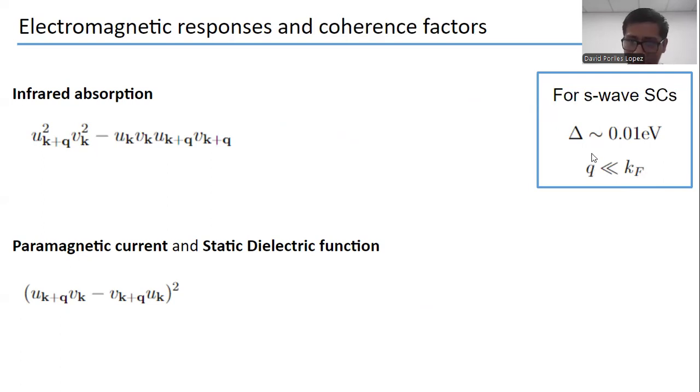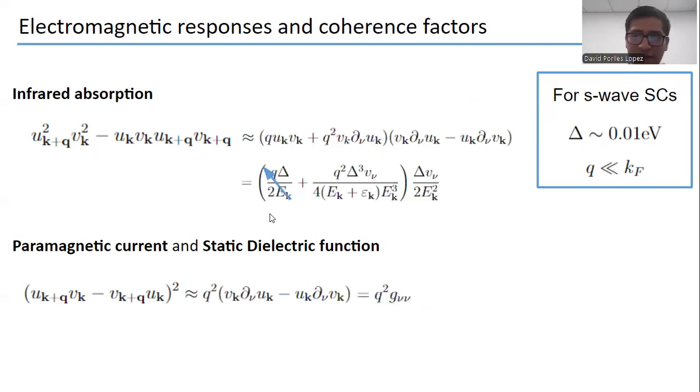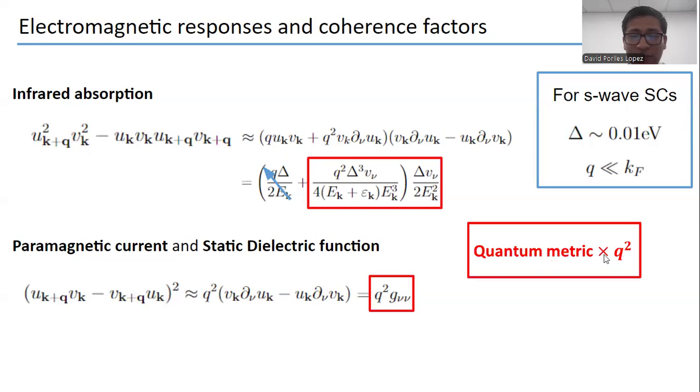The value of the wave vector that we need to excite the quasi-particle is much smaller than this Fermi momentum. So if we do an approximation of the wave vector, we obtain this expression, and this term here will be canceled out in the integration. And we can see that from these two expressions, we can obtain the quantum metric times the wave vector squared.